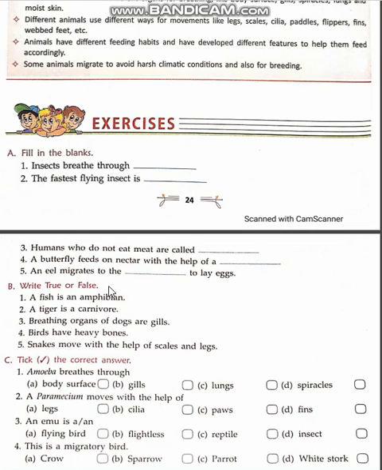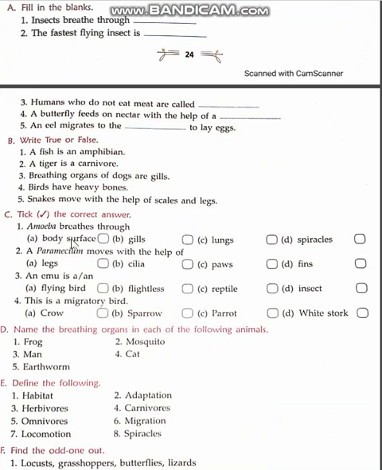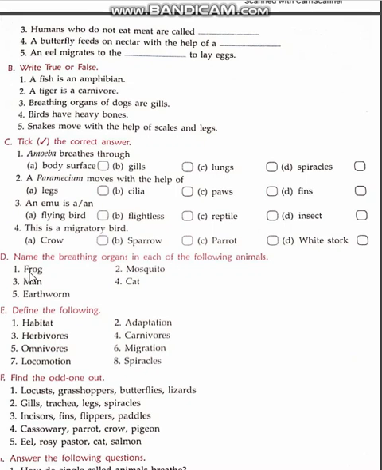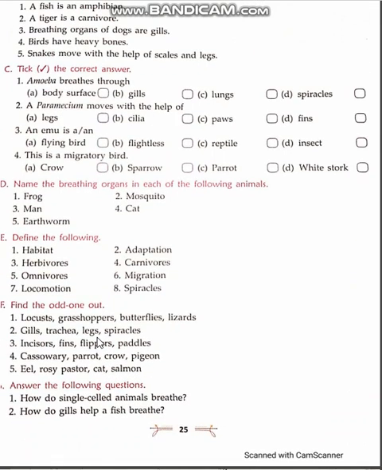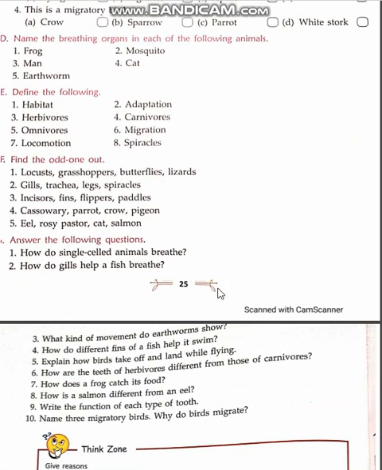A is fill up, true, false, MCQ, and this D part where you have to write the breathing organ of these animals, and then F part, this E and the questions you have to do in the notebook. So today only you have to do the exercise. Okay, do the exercise in the book itself. Tomorrow I will send you the answers of these questions.